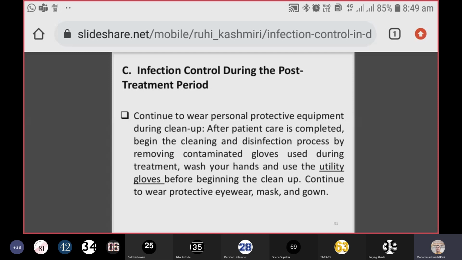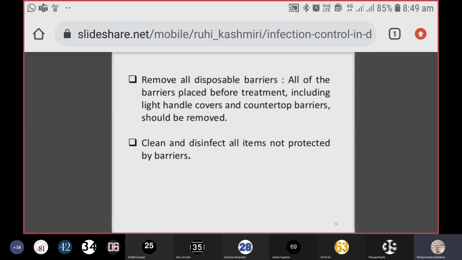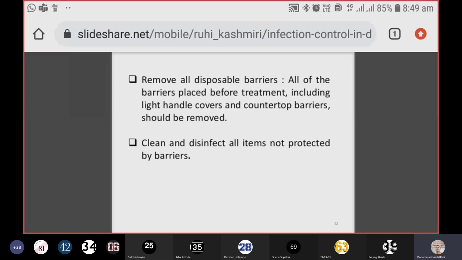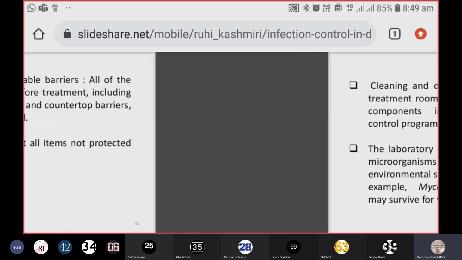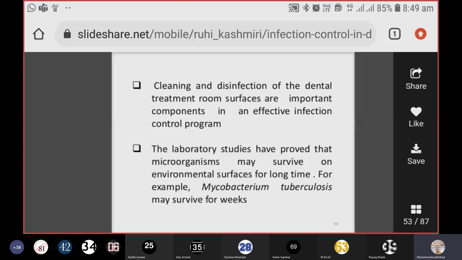Remove all disposable barriers. All of the barriers placed before treatment, including light handle covers and countertop barriers, should be removed. Now clean and disinfect all items not protected by the barriers. Cleaning and disinfection of the dental treatment room surfaces are important components in an effective infection control program. Very important. Surfaces have to be cleaned properly.